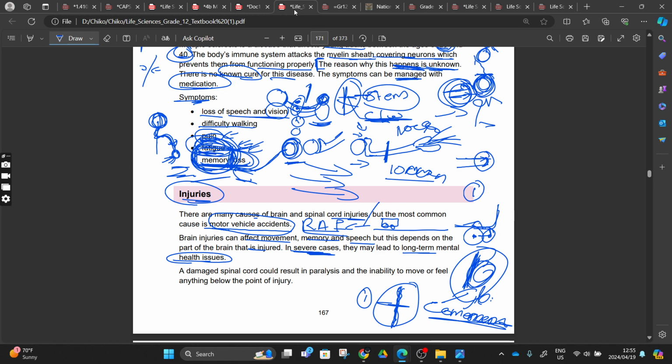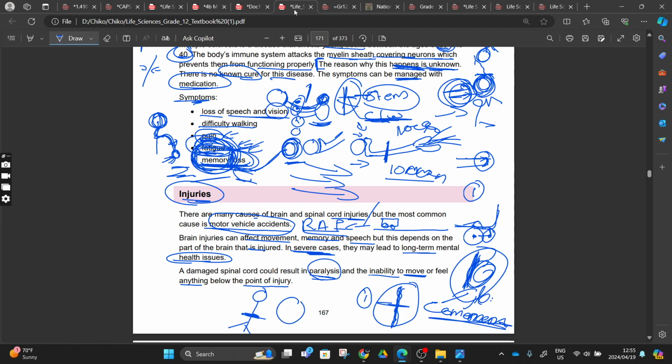But a damaged spinal cord could result in paralysis and the inability to move or feel anything below the point of injury. I talked about this. If this is a spinal cord and you get chopped here, your legs there can be affected, or they can be paralyzed, or you lose the ability to move or feel anything. You know what is happening now, you can explain it, right?